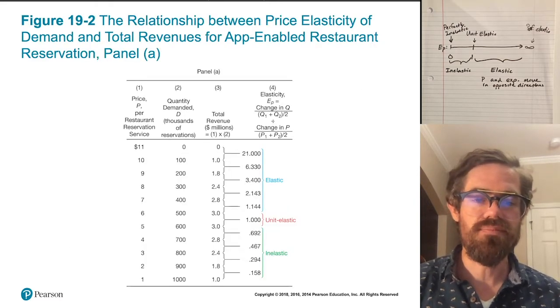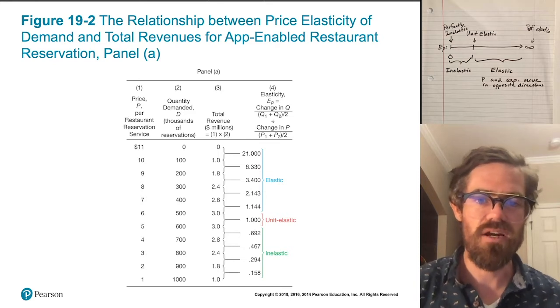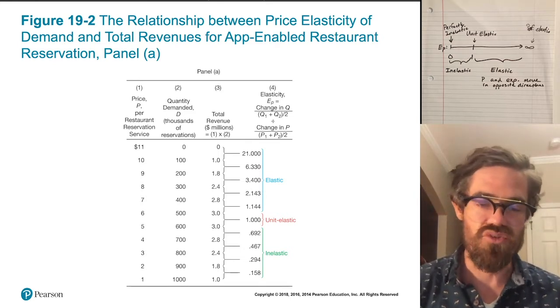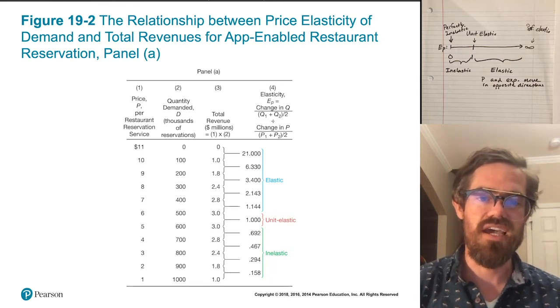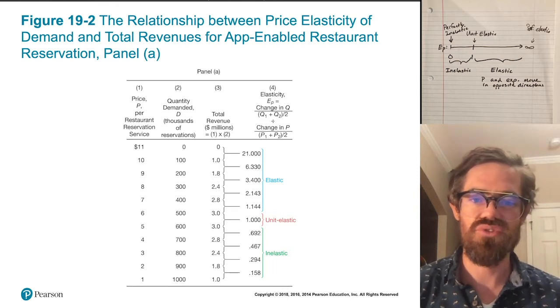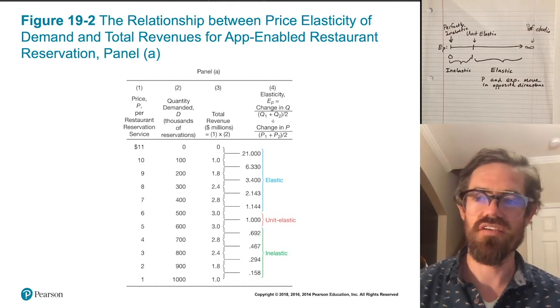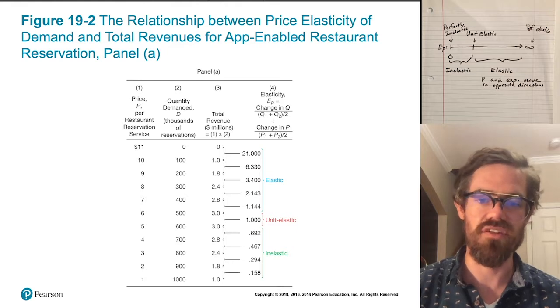All right, so let's look at a numerical example. Now, what we see here is a demand schedule. As it turns out, along a demand schedule or a demand curve, different regions are classified differently, right?